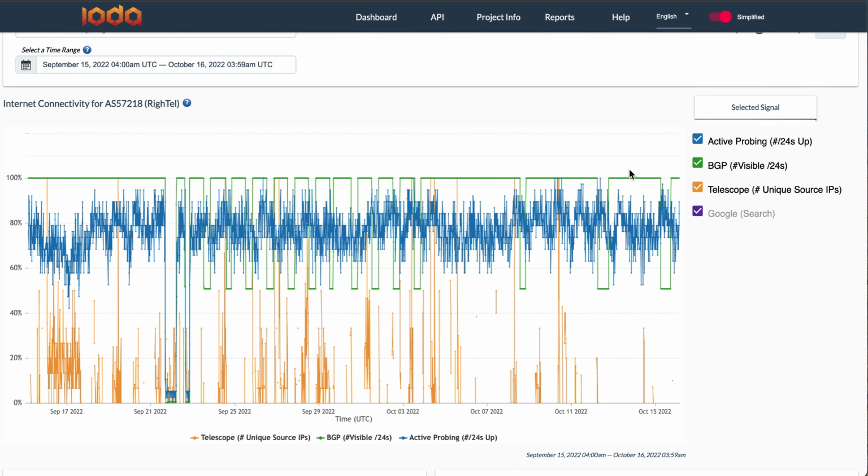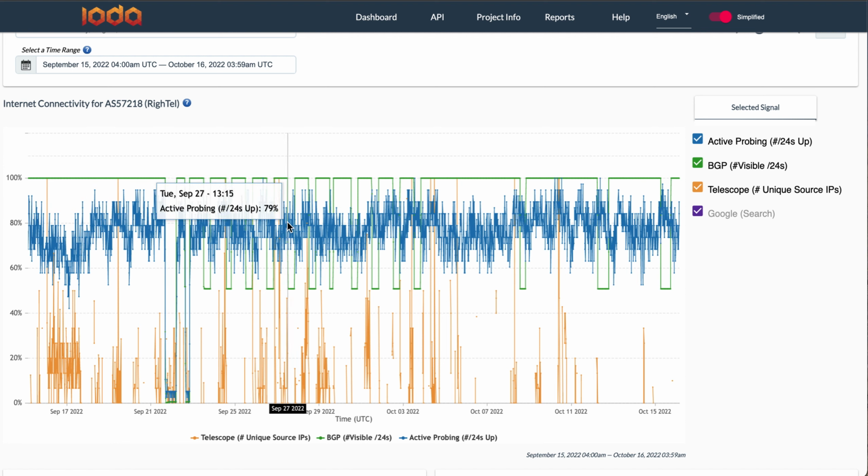Here again, we can see the same patterns of disruption in BGP, these more dramatic dips that line up with what we saw at the Tehran province level and the Iran country level. We don't see a similar daily pattern in active probing. We see something at the beginning, but we just don't see it as clearly.